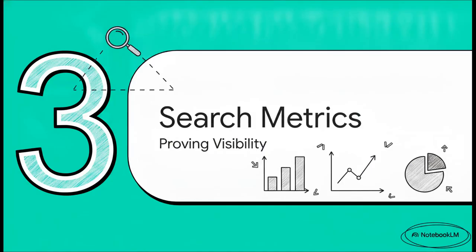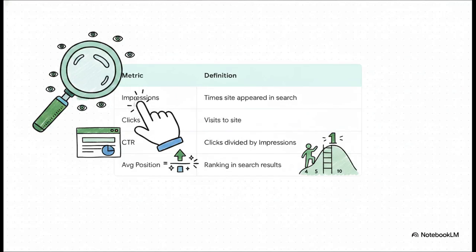Next up, Section 3, Decoding Search Metrics. To actually prove that visibility, we rely on 4 foundational metrics. But the real value here comes from understanding the relationship between them. We all know impressions represent potential eyeballs, right? And clicks are the active visits. But click-through rate, or CTR, is the vital intent-to-action bridge. It literally measures the sheer persuasive power of your headline and meta description.